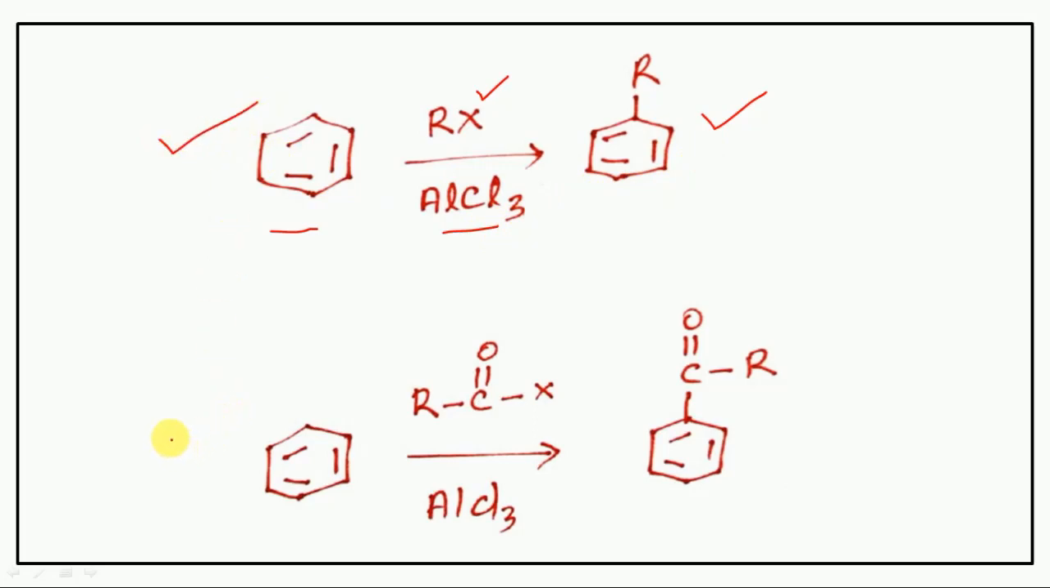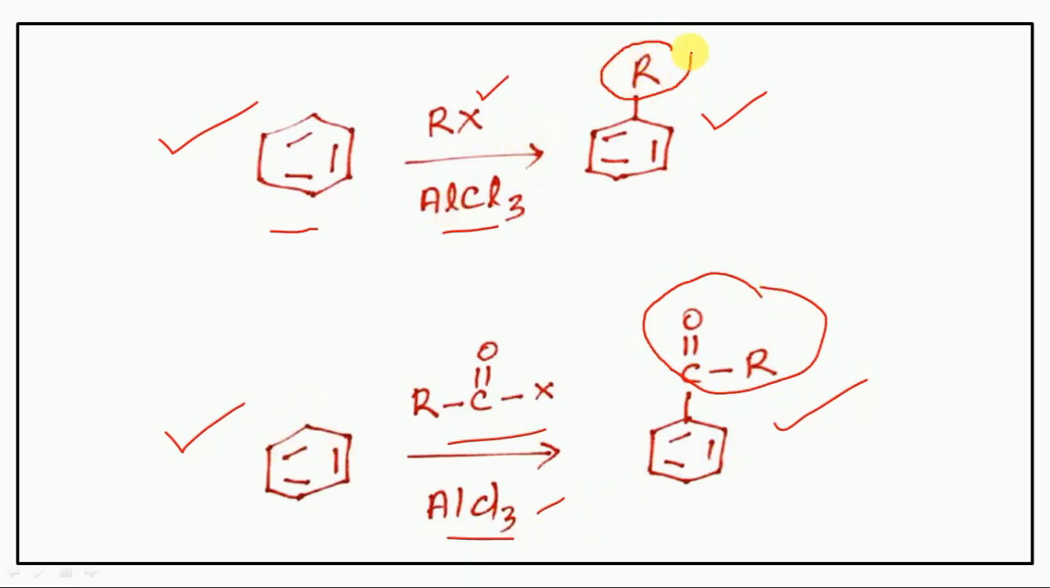Next one, Friedel-Crafts acylation. So benzene reacted with acyl chloride in the presence of Lewis acid, here aluminum trichloride, to form acylated benzene. This is the acylation reaction. Alkylated benzene, this is Friedel-Crafts alkylation. This is Friedel-Crafts acylation. So you have to remember these reactions always.